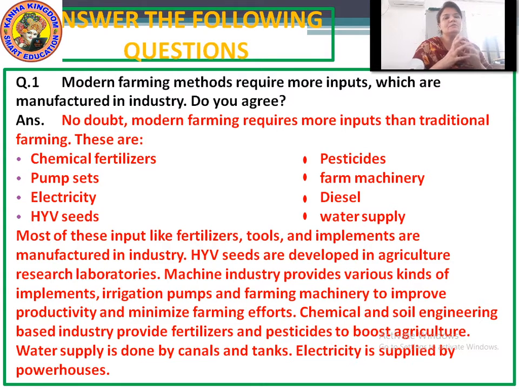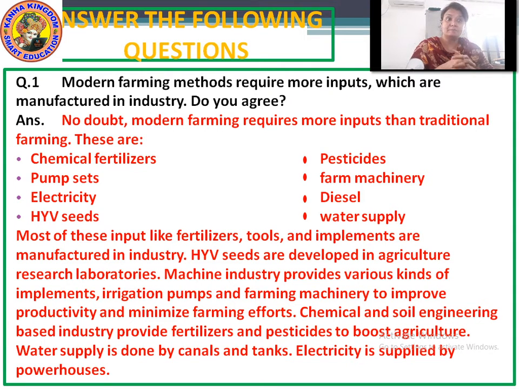We use all kinds of technologies, all kinds of machineries, like for pesticides and fertilizing. Previously, all the work of farming was done by hand. So no doubt modern farming requires more inputs than traditional farming.